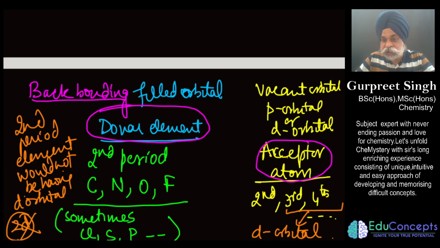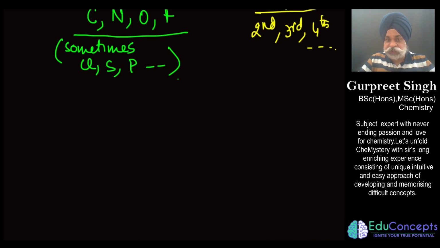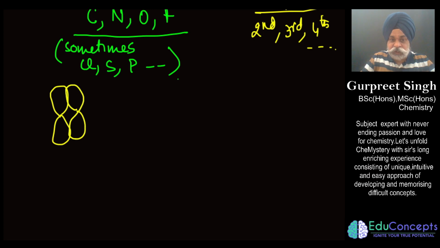So this d orbital engagement would come only when you engage elements of the third period, fourth period and so on. They may have d orbitals available with them for doing some sort of back bonding. I just have said why the second period is engaged. That is also very beautiful to understand. Now, conventionally, say for a pi bond, there is a pi bond formed between these two orbitals. Say, for example, this is one electron and there is a pi sideways overlapping that has happened. So this pi bonding would happen only if a sigma bond is already formed.